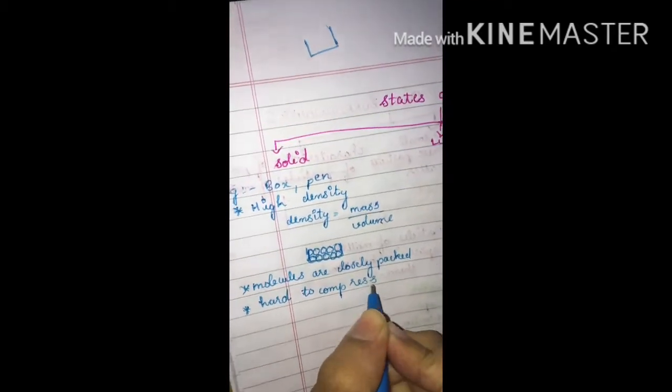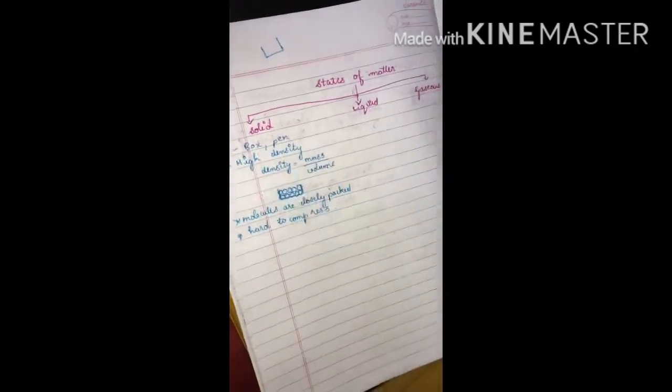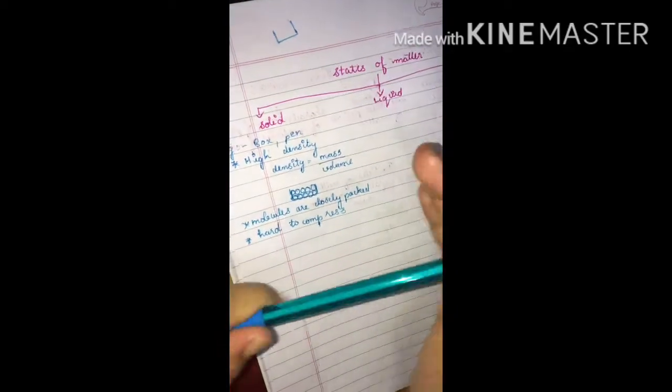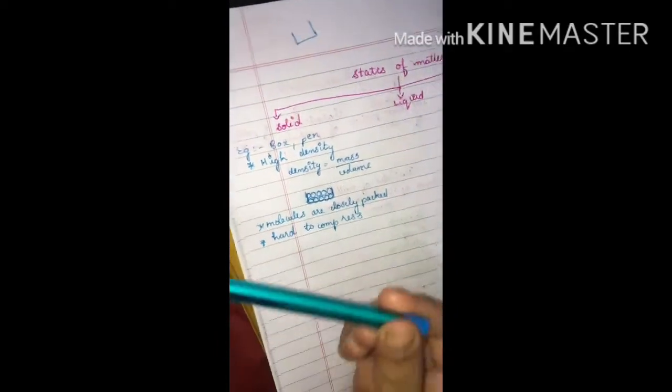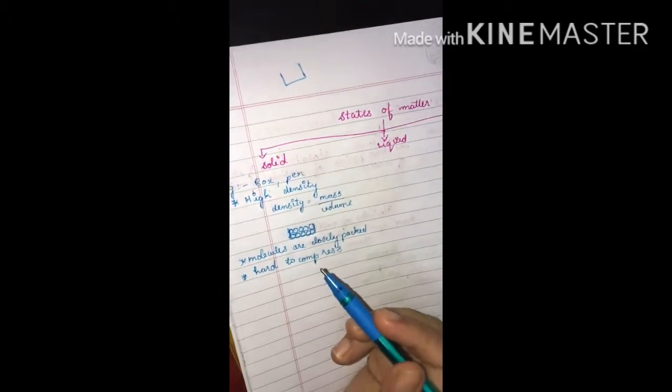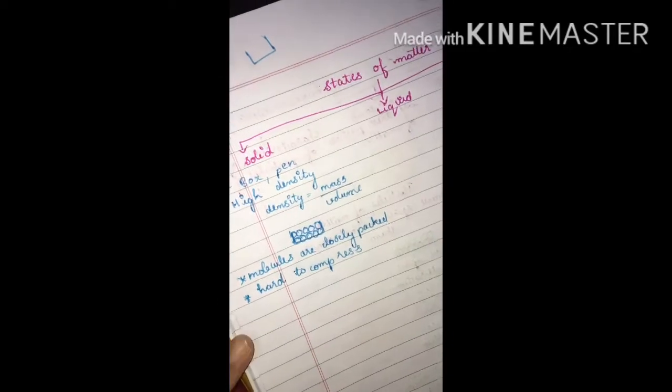They cannot be compressed easily. Compressed means pressing like this, and because of the very high force of attraction, solids are very hard to compress.